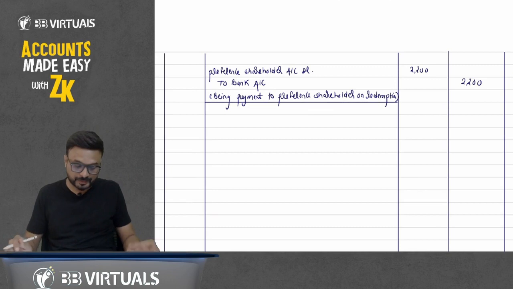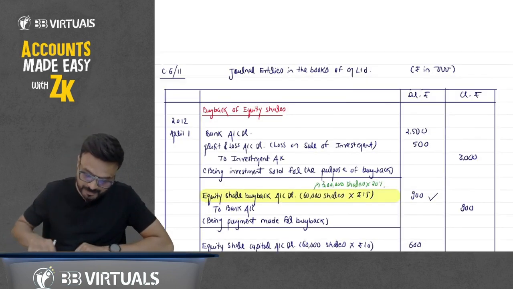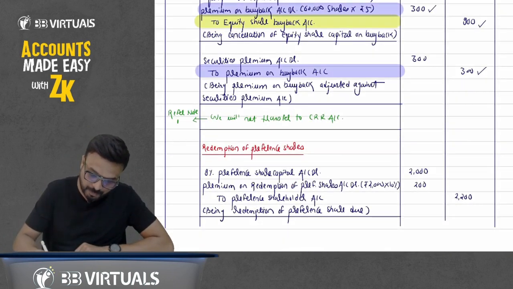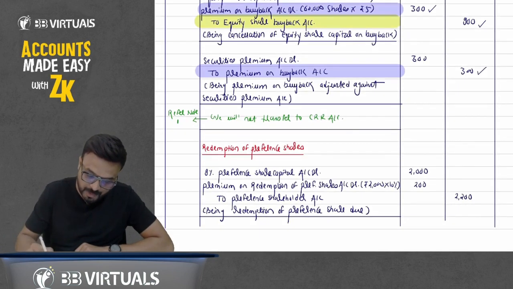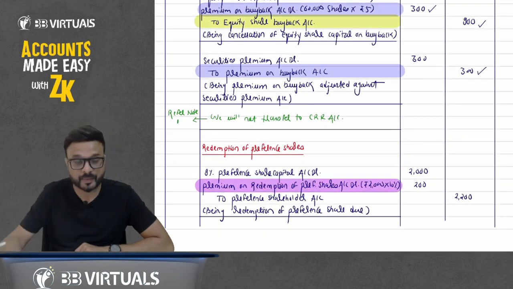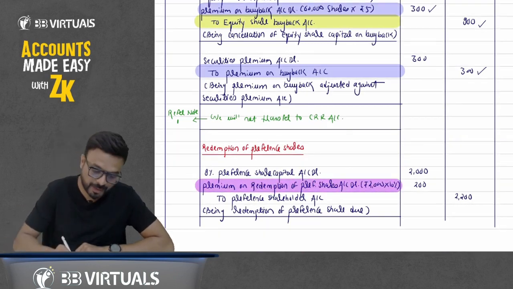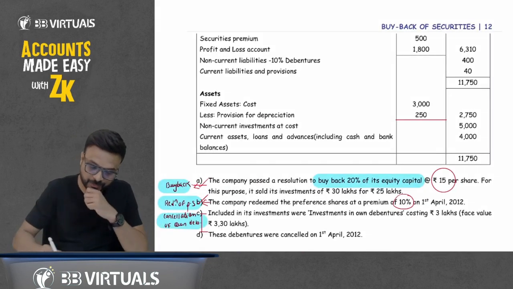Now after this, you can see here that there is a premium on redemption of preference shares. So one by one, first, premium on redemption of preference share. Here you have debited premium on redemption of preference share, and we will write it off, but we will not write it off against securities premium.